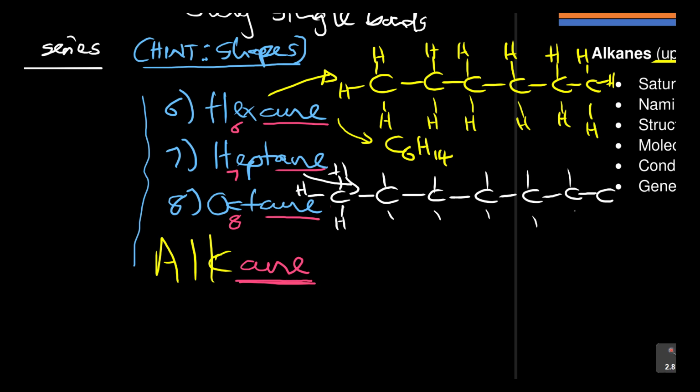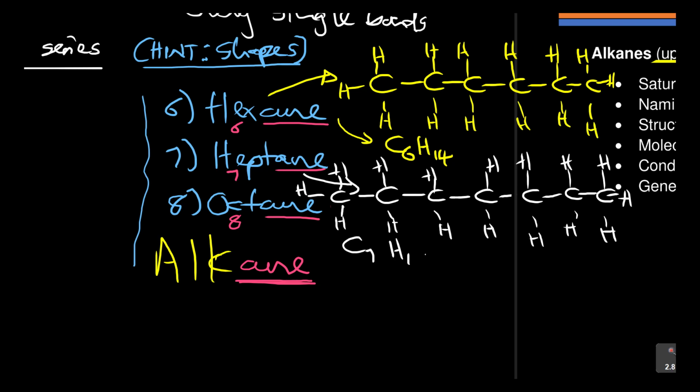So the end always has 3 hydrogens. We do that for each carbon, and what we have here is C7H16.